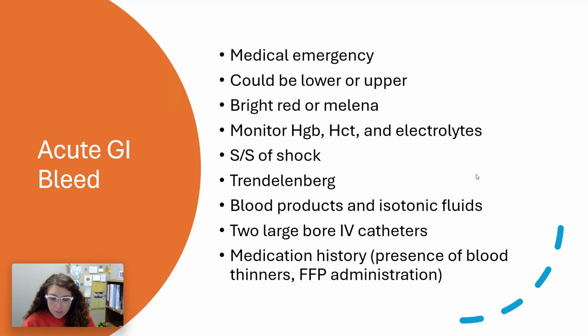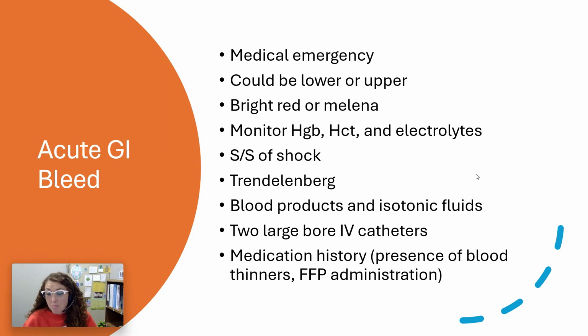I think something that's kind of difficult to manage with an acute GI bleed, if somebody comes in and they have a very significant bleed, is if there is some type of hemorrhage, blunt force trauma, or something like that that has happened and caused that bowel to be bleeding. We can't see where it is because it's internal. So it's not like a gunshot wound where you can see visibly where they are bleeding and hold pressure. You can't hold pressure for this because you don't know where the bleed is occurring.